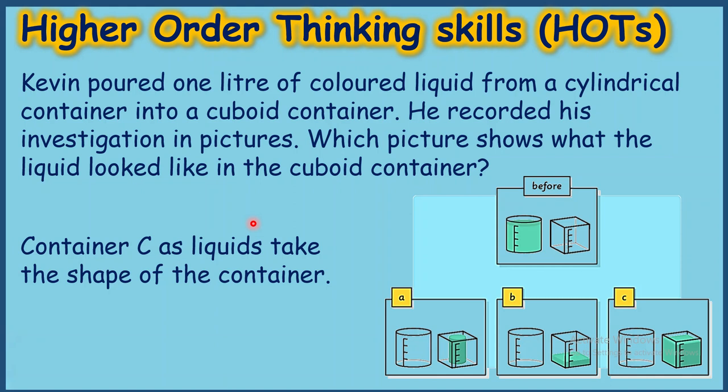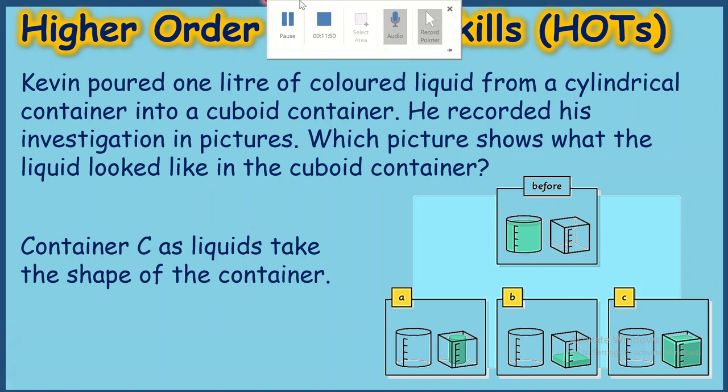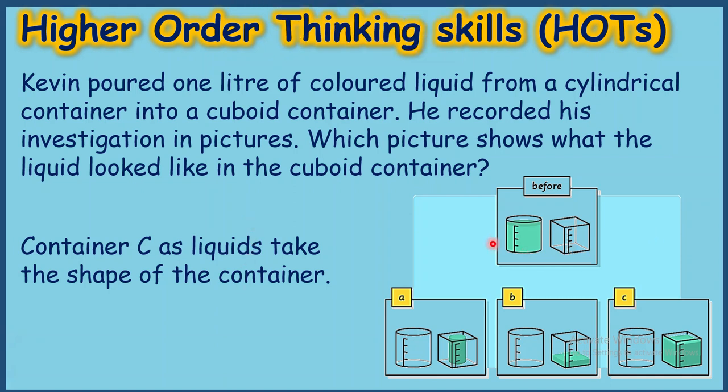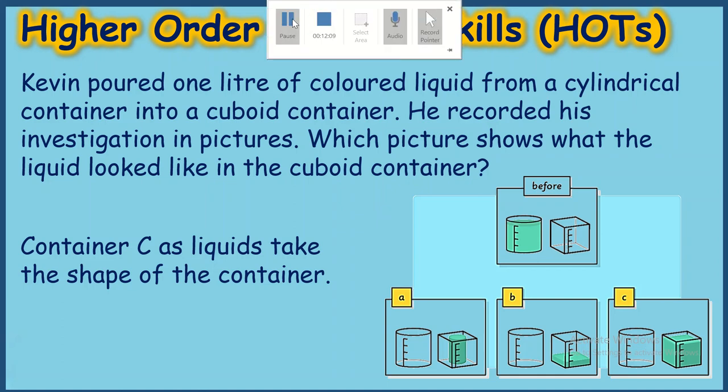Container C, as liquid takes the shape of the container. So now the liquid is here in a cylindrical container. When you pour it in the cuboid container, this liquid will take the shape of this cuboid container. That is the proof that whenever you pour a liquid in a container, it takes the shape of that container.